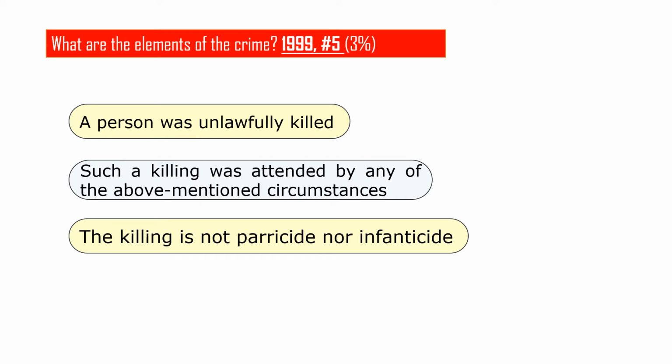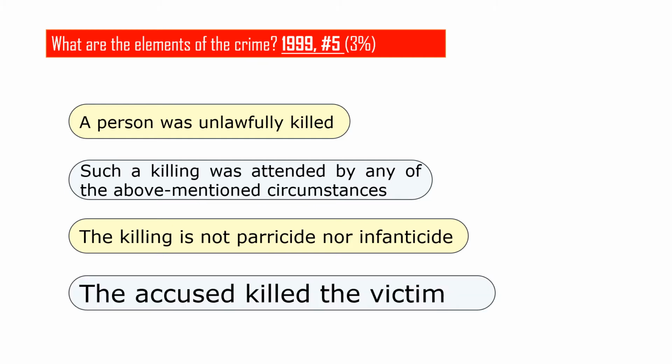Bakit? Sa parricide, what is important is the relationship. What is the relationship nung pumatay sa kanyang napatay? And the killing is not also infanticide. Sa infanticide naman, the question that you should ask yourself is, how old was the victim or how old was yung napatay? The victim must not be less than 3 days old or 72 hours. And number 4, the accused killed the victim.